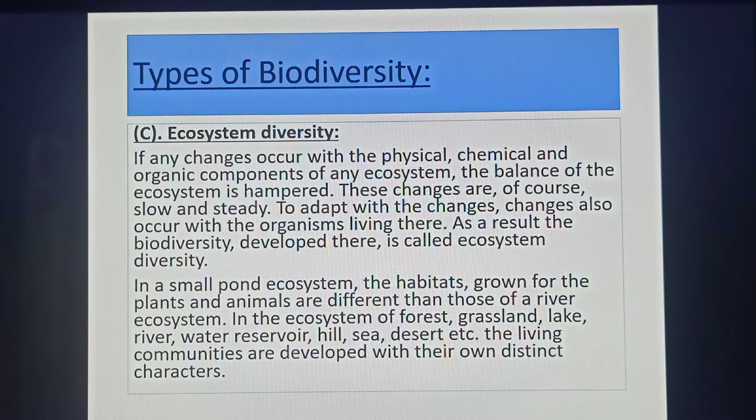These topics are very important for you, like a question for 3 marks: classify or explain the different types of biodiversity, or what do you mean by ecosystem diversity, what do you mean by species diversity, what do you mean by genetic diversity, like this.